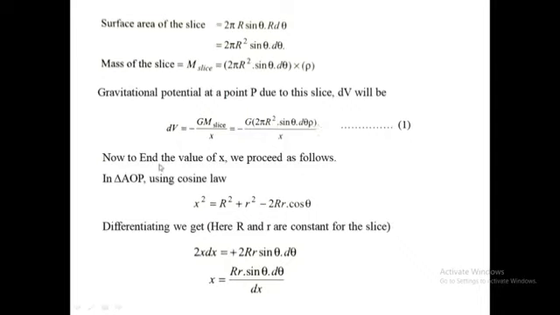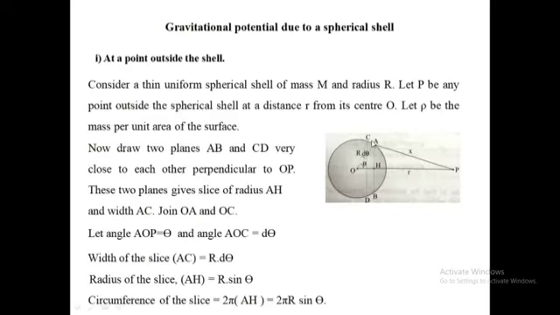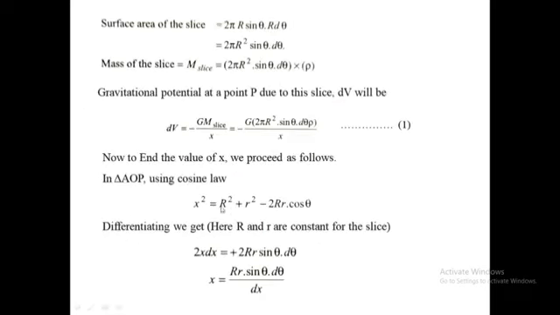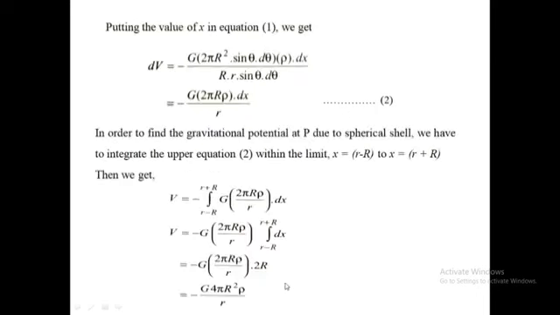Now, to find the value of x, we proceed as follows. In triangle AOP, using the cosine law, you will get x² = R² + r² - 2Rr cos theta. On differentiating, we get 2x dx = 2Rr sine theta d theta. Therefore, the 2 will get cancelled, and dx... x = Rr sine theta d theta/dx.